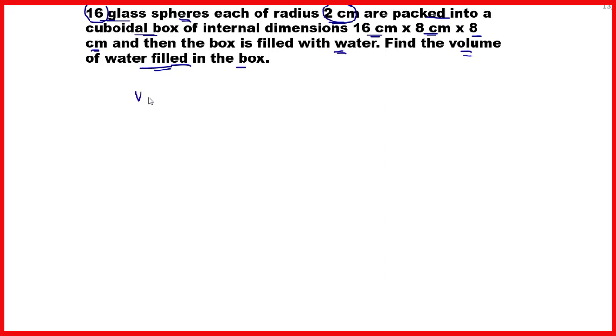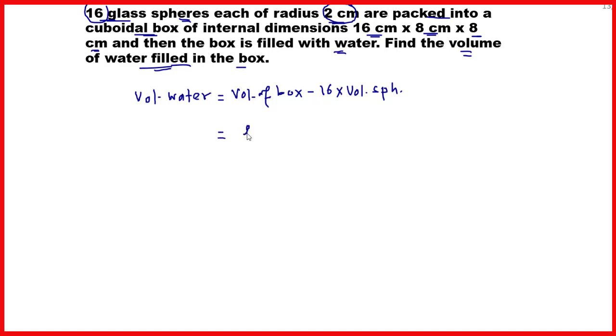So here volume of the water can be calculated as volume of water is equal to volume of cuboidal box minus 16 into volume of a sphere, because from the volume of box, if we take out the volume of the 16 spheres, then we will get the remaining portion which is filled with the water.